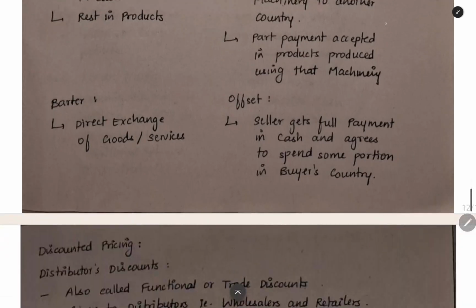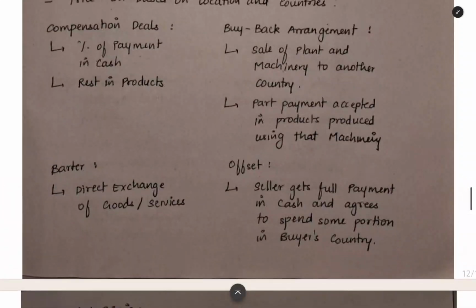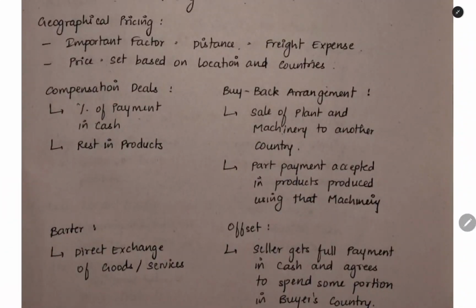The next thing is barter. You will directly exchange the goods or services. Offset means that the seller will get full payment in cash, but there is an agreement that the seller has to invest some money in the buyer country. All of this will be applicable when you are doing abroad sales. That's all about the geographical pricing.